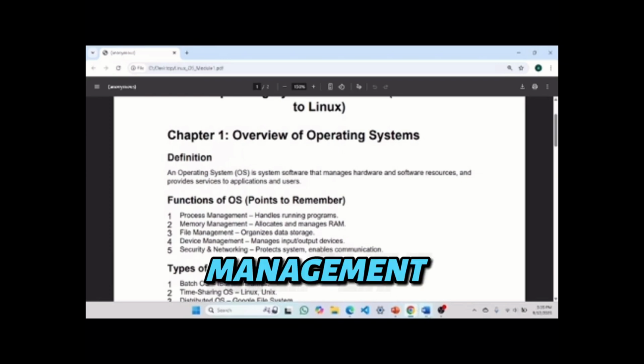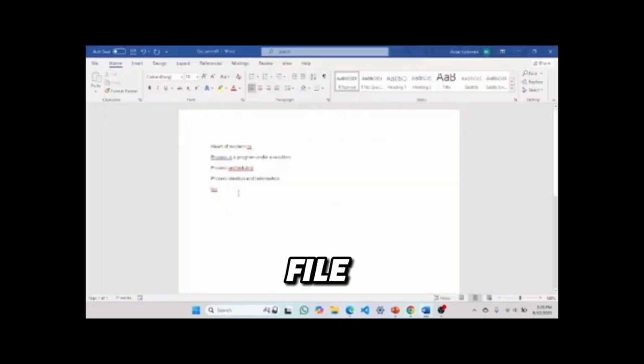Some points about file management. Here we have file creation and deletion. I create a file and I delete a file, it's all handled by the OS. Then access permission, then storage allocation, that's it.